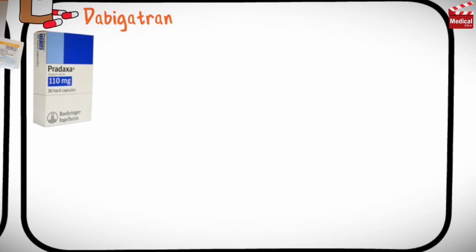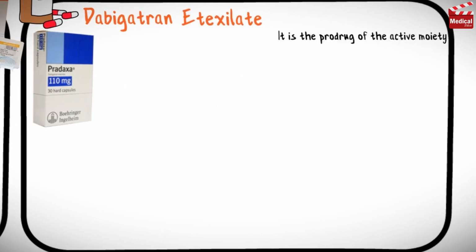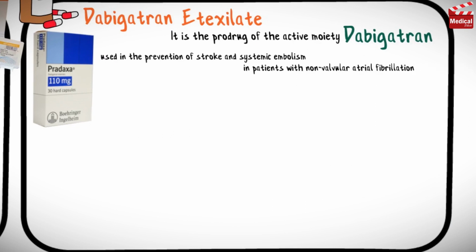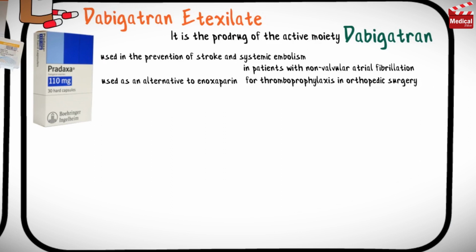Let's now talk about the oral agent, Dabigatran etexilate. It is the prodrug of the active moiety Dabigatran. It is used in the prevention of stroke and systemic embolism in patients with non-valvular atrial fibrillation. It can be used as an alternative to enoxaparin for thromboprophylaxis in orthopedic surgery.